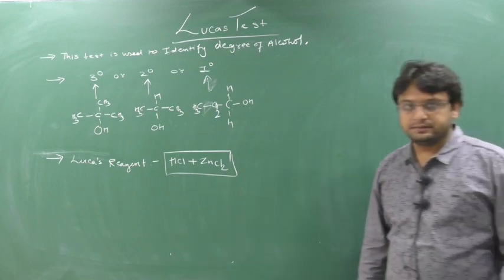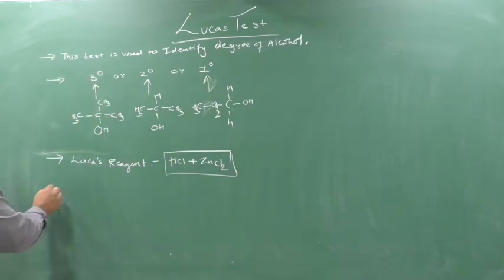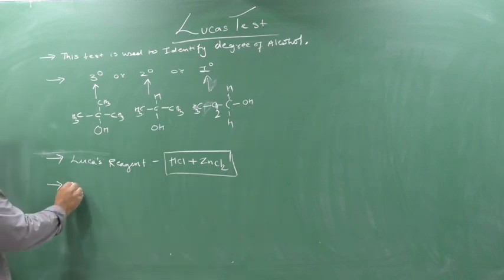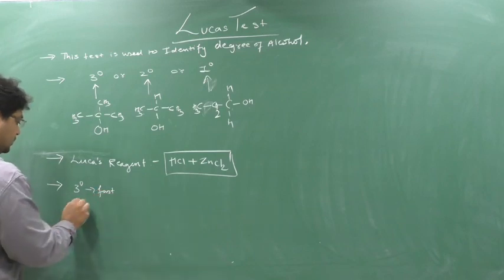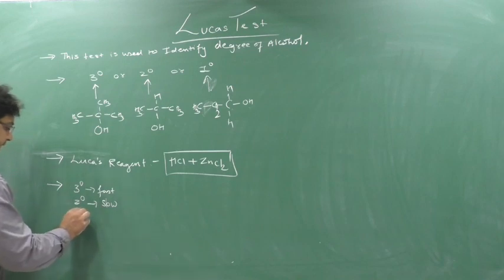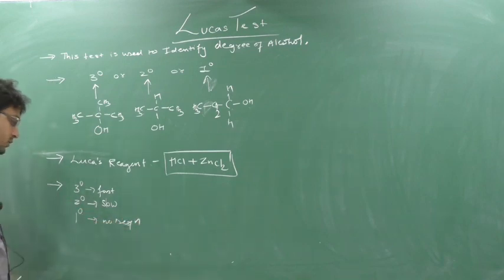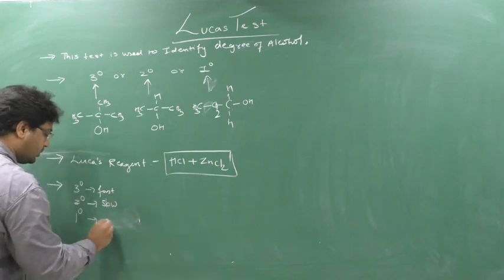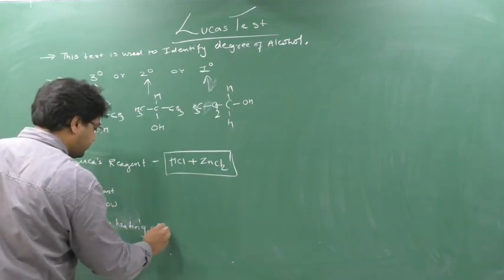So HCl plus ZnCl2 is known as the Lucas reagent. Clear? Now one more thing, just for your MCQ remembering: the Lucas test will be fast with 3 degree alcohol, with 2 degree it will be slow, and with 1 degree there will be no reaction, meaning the solution remains clear, or reacts only on heating or after some time.